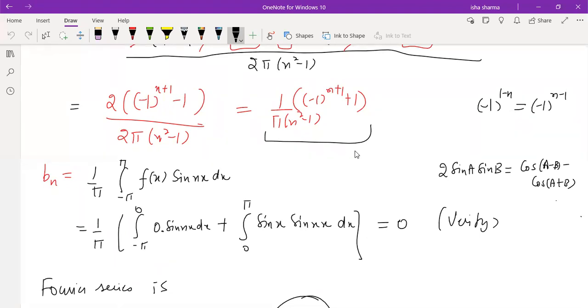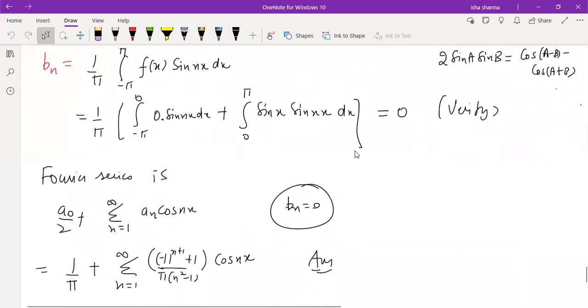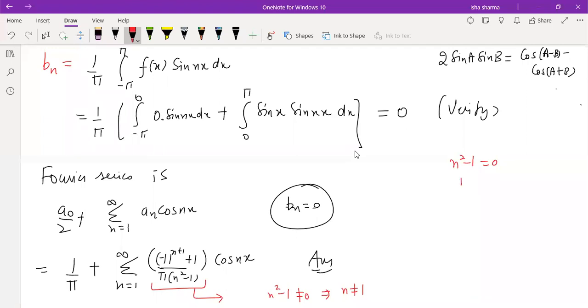Now there is just one point left which needs to be discussed for this question, when we are writing the Fourier series. If you look closely at the denominator of this term, an, which we computed, it is n square minus 1. We know that the denominator always has to be non-zero, because otherwise the term will not be defined. So n square minus 1 has to be non-zero. It implies n has to be not equal to 1, because there are only two possibilities which will make n square minus 1 equal to 0: n is 1 or n is minus 1.